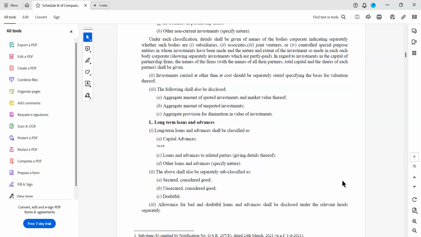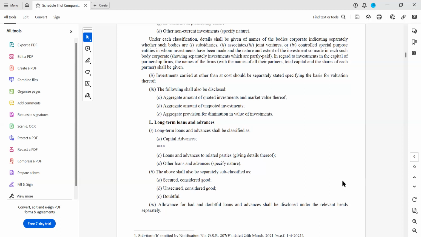Whenever there are related party advances, you should verify the agreement, because you have to see what the conditions are. If it is repayable on demand, then it becomes short term, because the company which is lending can demand the money anytime. So they have all the right to demand immediately. That is the reason we show it as short term.